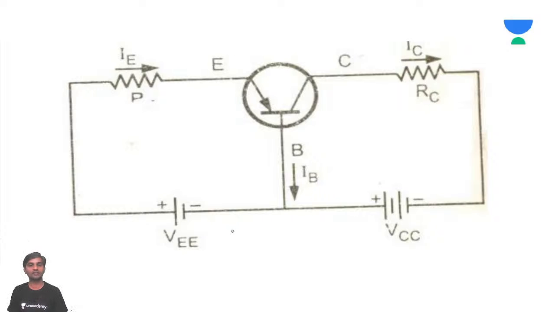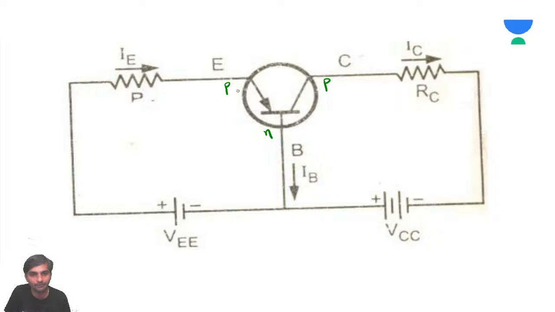Which type of transistor is this? Is it not PNP? PNP, because the current direction is from emitter to base.